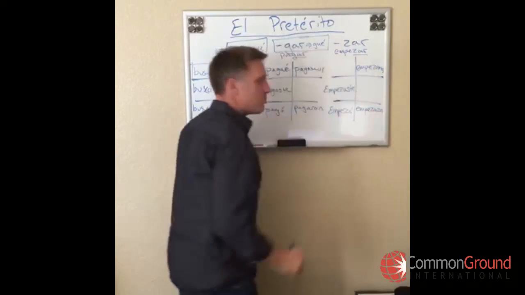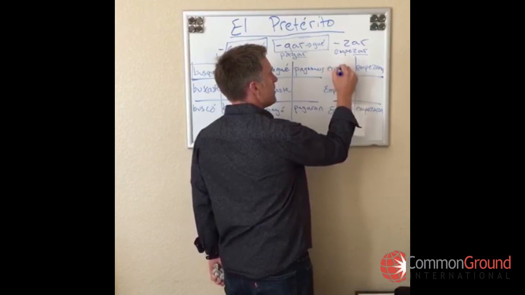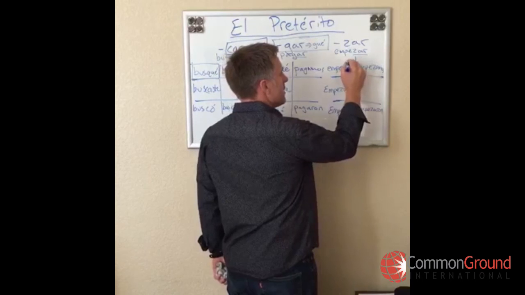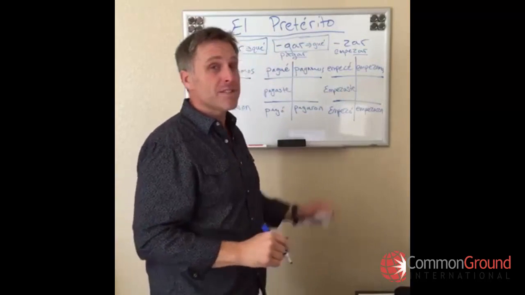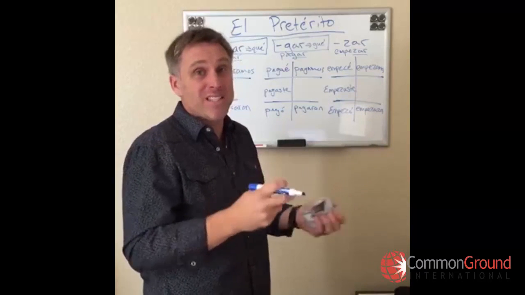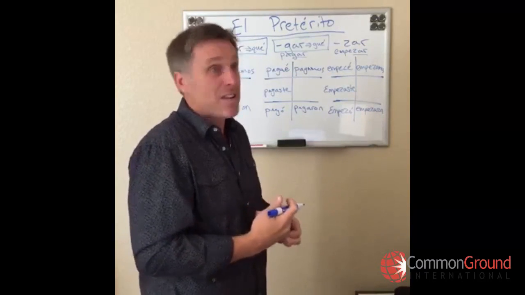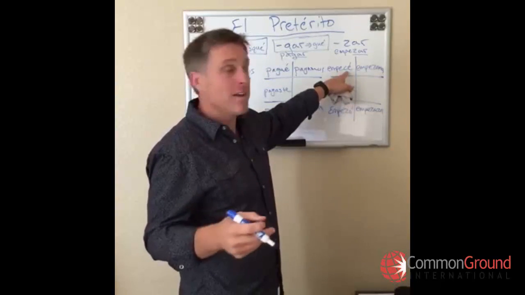Empezaron, no problem. But here, now, in all honesty, this is not a sound problem. It's not a spelling change because of sound, because ZE sounds just like CE. It would be empecé, either way.